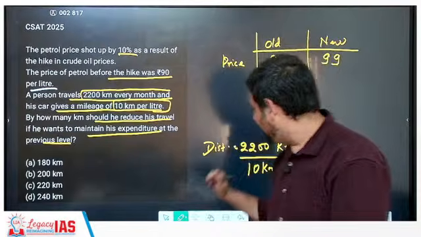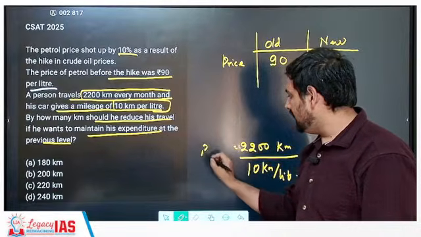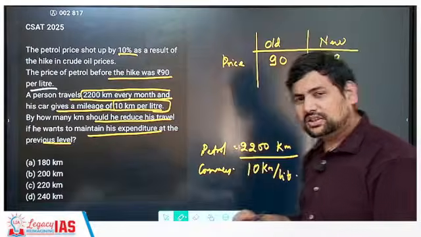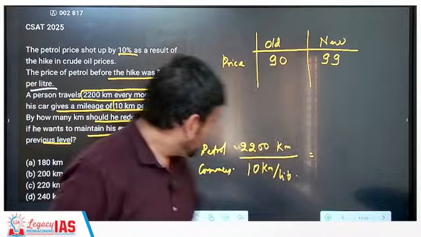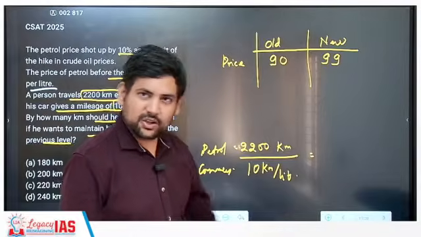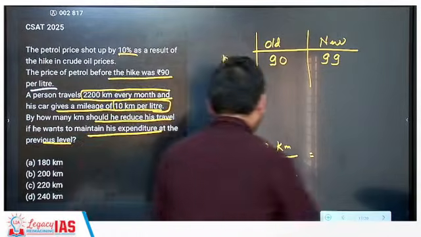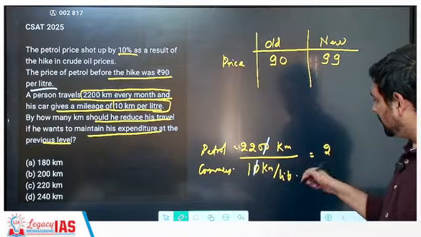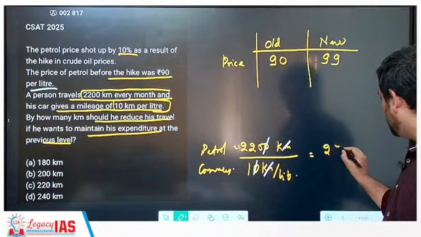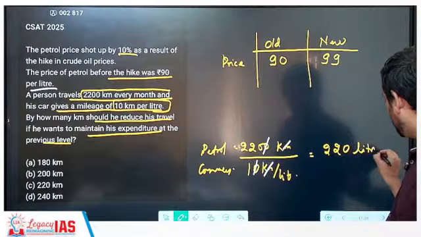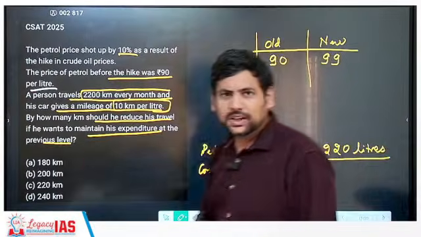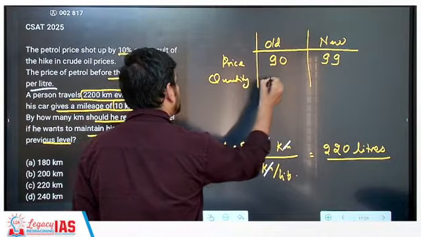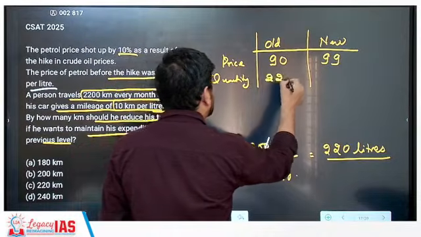I will get the quantity of petrol that he consumes. 2200 kilometer by 10 kilometer per liter. So this gives me what? I can cancel out 0 and 0. Kilometer and kilometer also cancel. This becomes 220 liters. Correct? So that means the quantity of petrol that he used earlier was 220 liters.